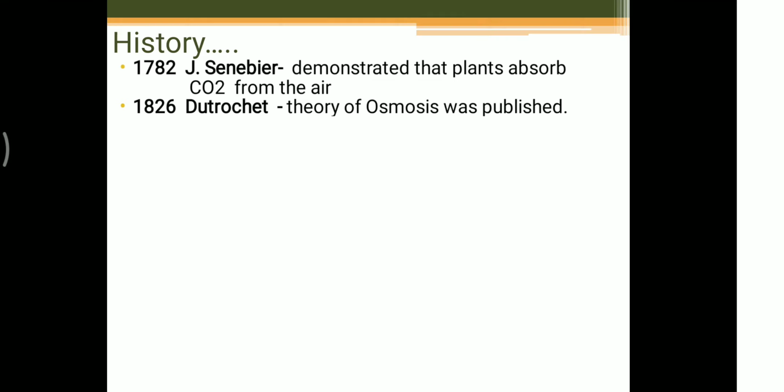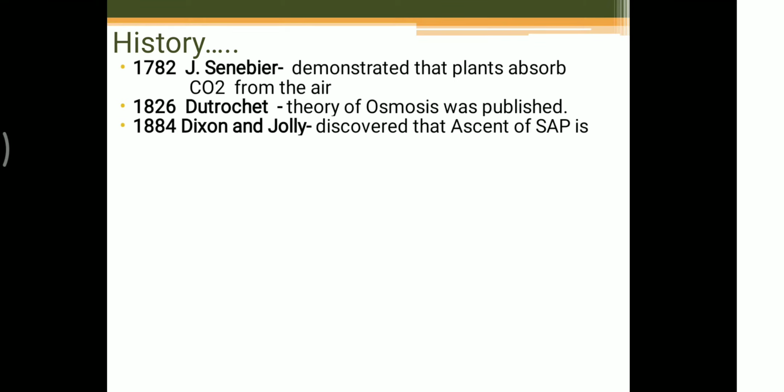After that, in 1884, Dixon and Joly put forward another important theory. First of all, the plant requires water, that is the first part, but besides that they put forward another theory, the ascent of sap. What is meant by sap? Sap is nothing but the different mineral nutrients present in the water, which combined are called sap.